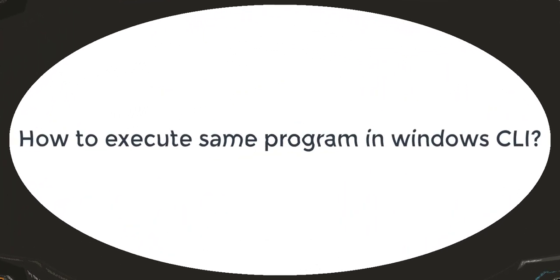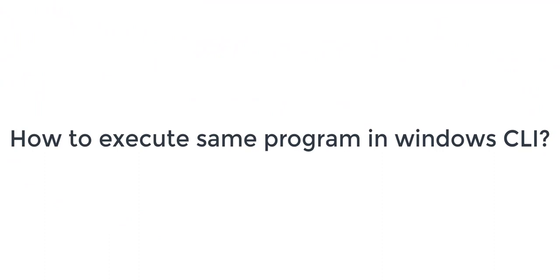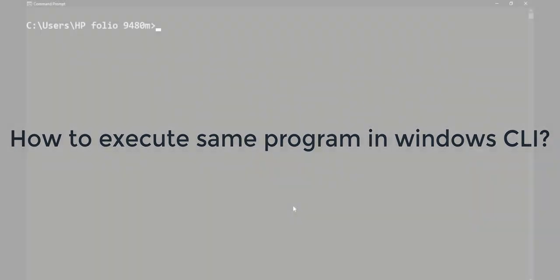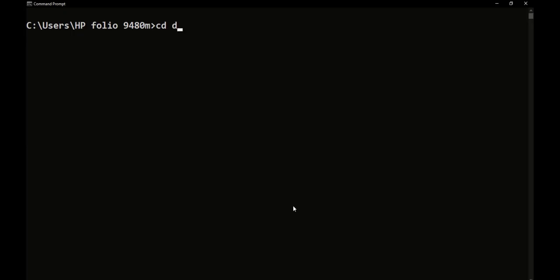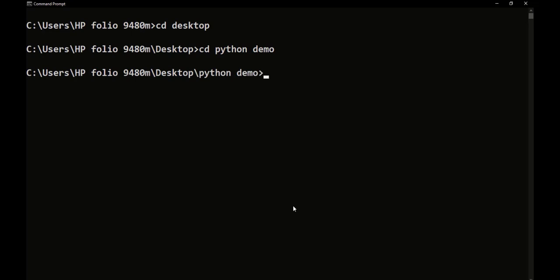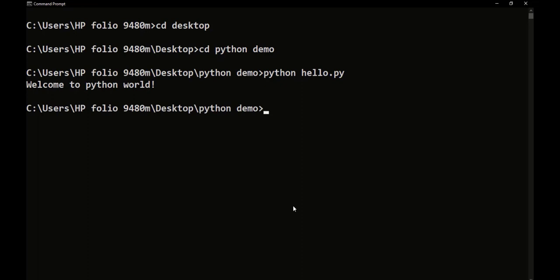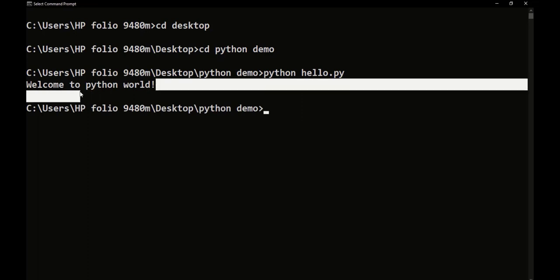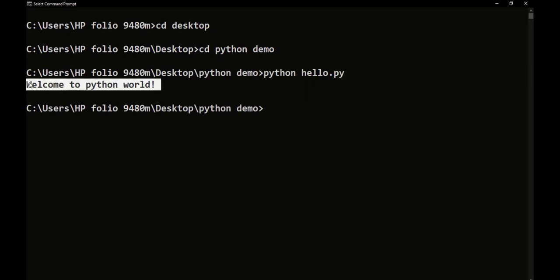Let's see how we can execute our Python file in the command line. Okay, open your cmd command line. Go to the directory where your Python file is saved. Type cd desktop and cd Python demo, and now type python hello.py. Hello.py is our Python file name. Hit enter. This is the output of our first program, Welcome to Python world.